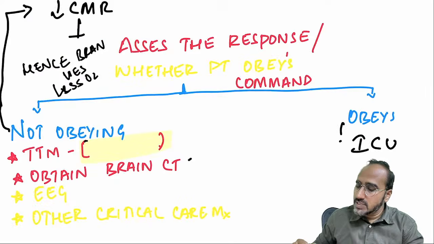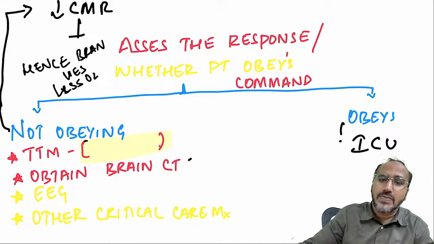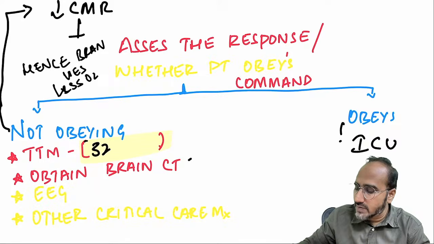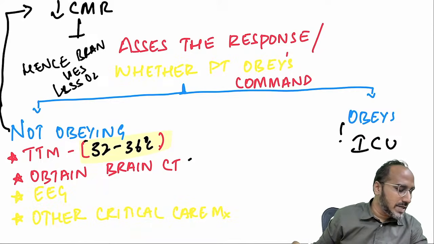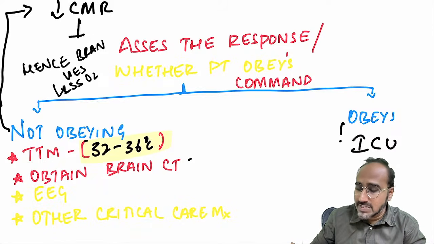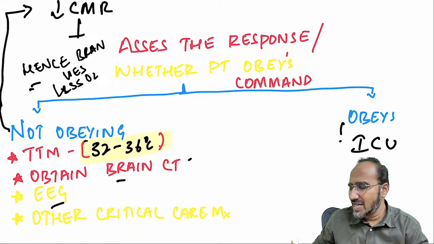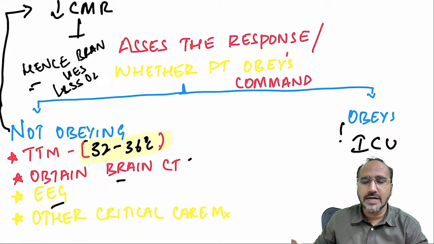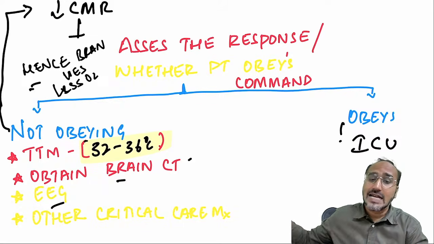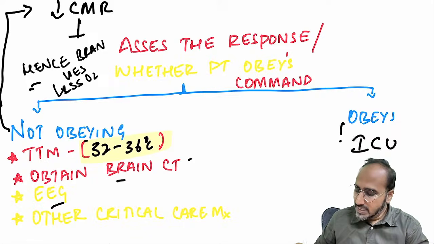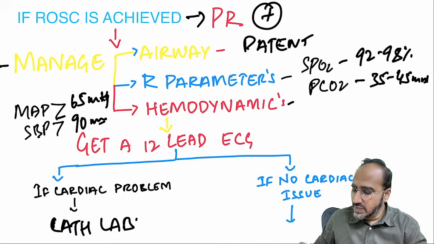What if the patient is not conscious? What will you do? If he's not obeying your commands, you have to maintain target temperature monitoring. How much temperature? Very, very important. 32 to 36 degrees Celsius. Target temperature monitoring basically reduces the cerebral metabolic rate. Hence, the brain uses less oxygen. Then you obtain a brain CT as well as EEG. Is this clear? If he's obeying command, again, you have to shift to ICU. Why? Because he had a cardiac arrest event. Okay. This is regarding what, guys? This is regarding if you have achieved the ROSC.